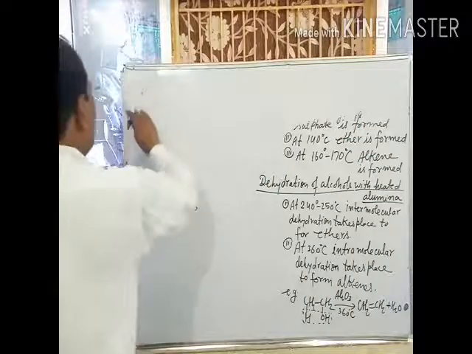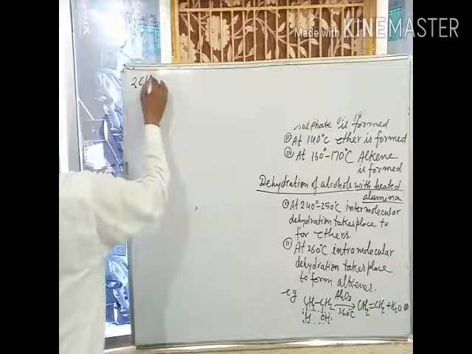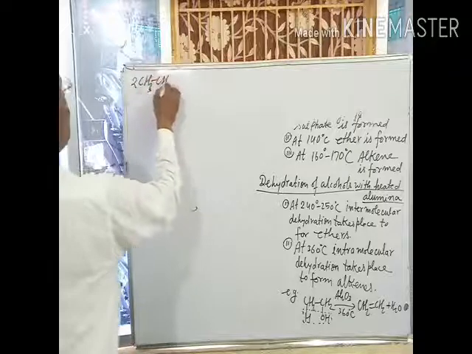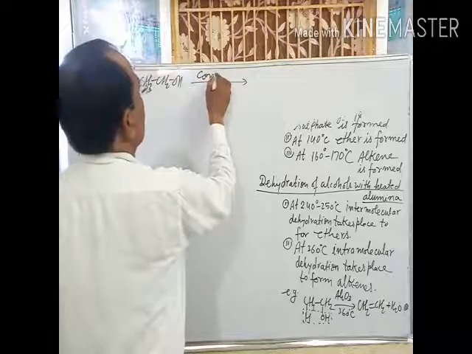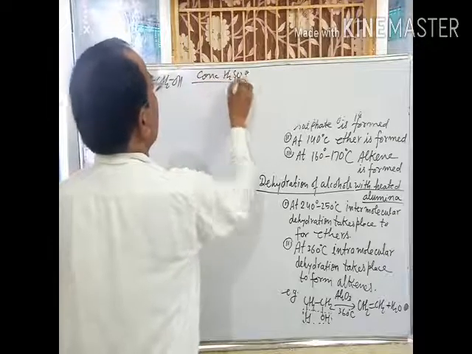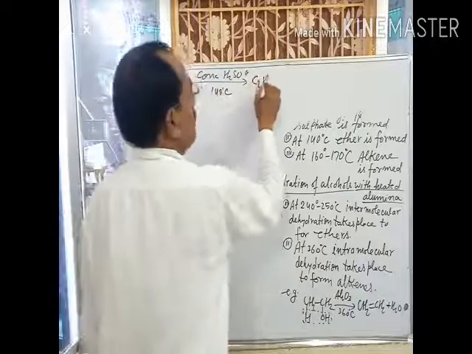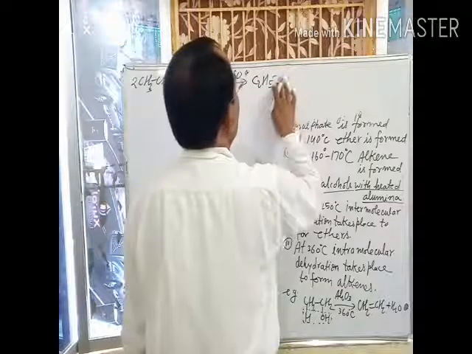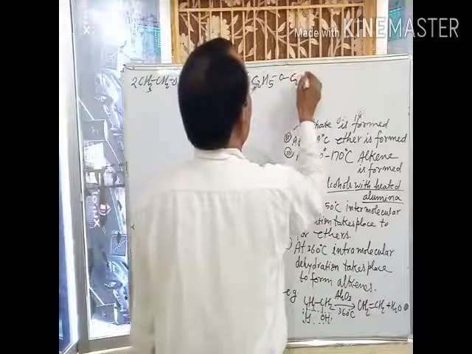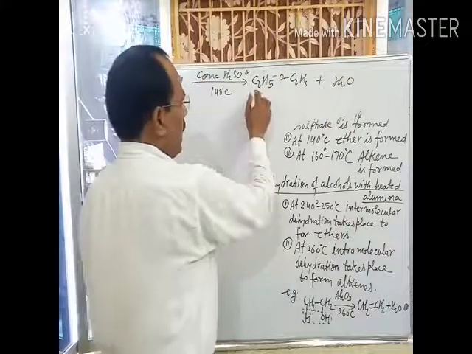When two molecules of ethyl alcohol are heated with concentrated sulfuric acid at 140 degrees Celsius, diethyl ether is formed, plus H2O. This is diethyl ether.